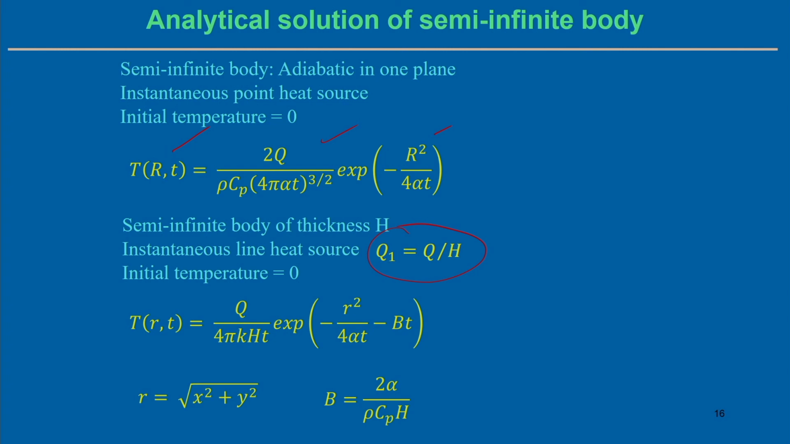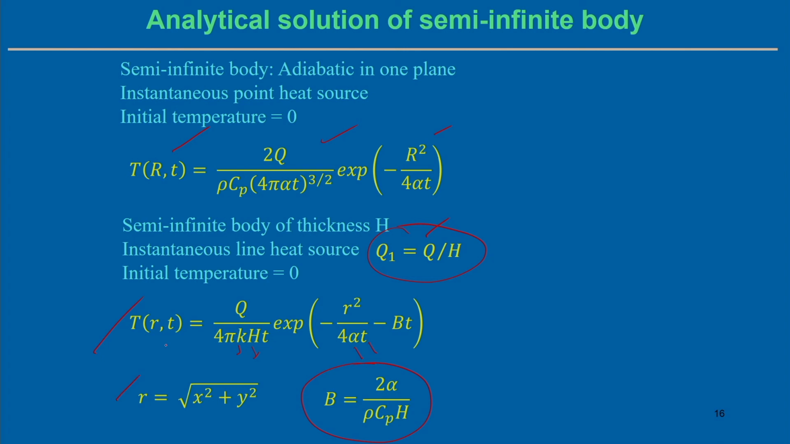Then this is the representation of the energy, and to get the analytical solution, we will be able to get something like this: T as a function of radial distance r and time t. It involves K, the thermal conductivity, H, the thickness of a semi infinite body, and t, the time variable. B can be represented this way also in terms of the other parameters, and r is the root of x square plus y square.